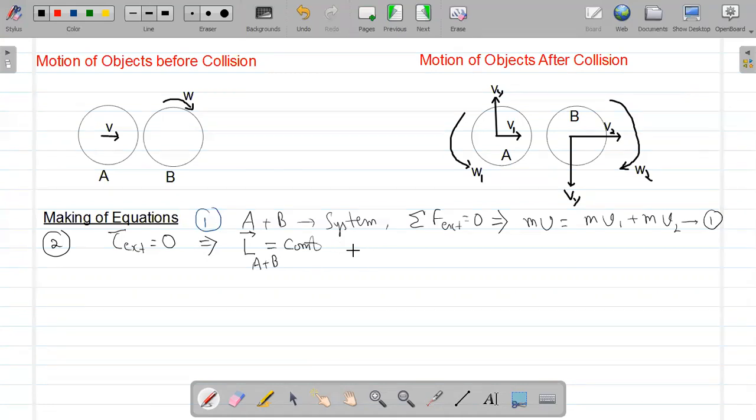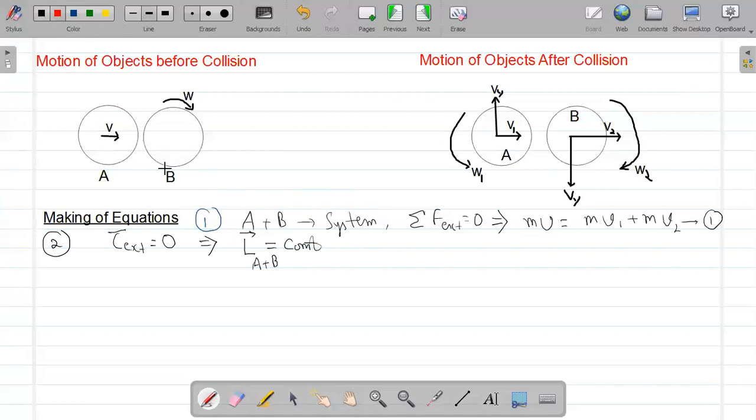But the angular momentum is always calculated about a point of reference, and we need to choose about which point we will follow the conservation of angular momentum.